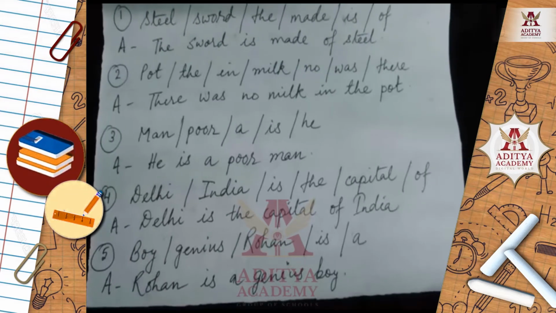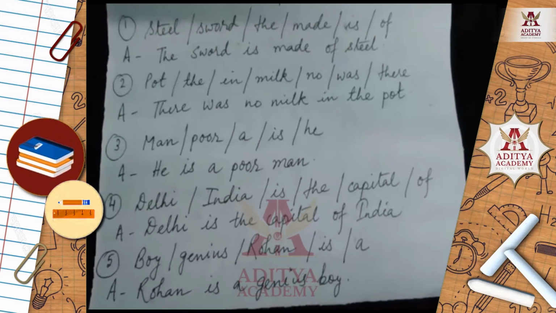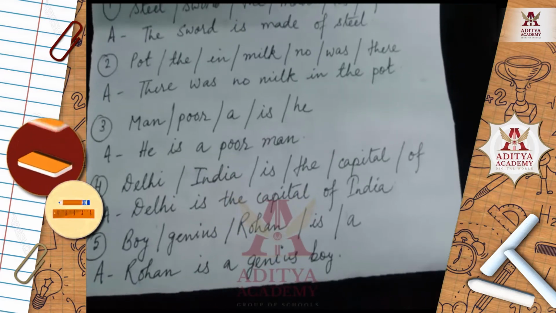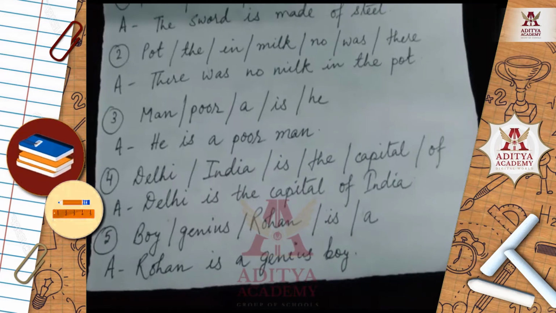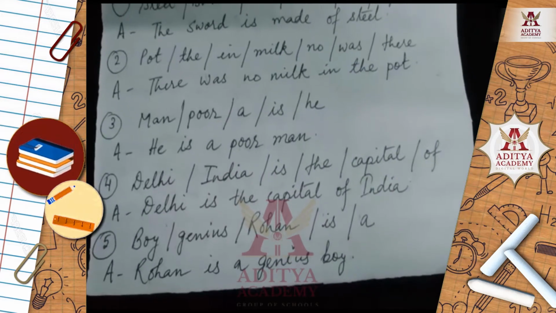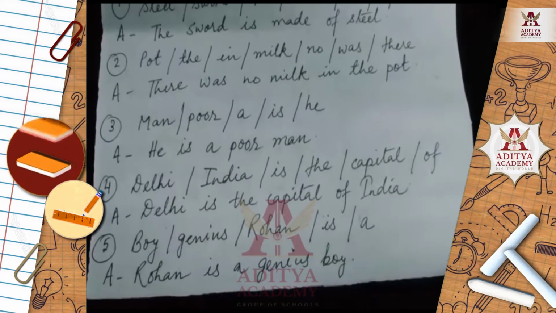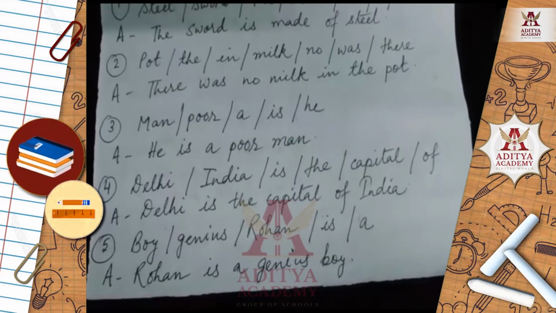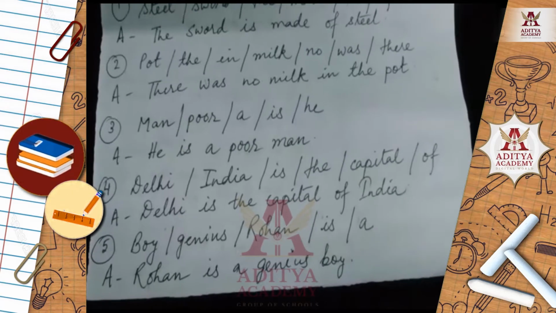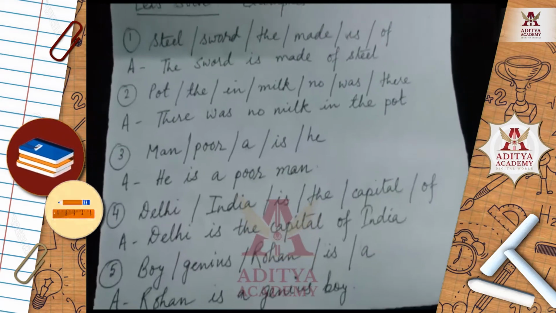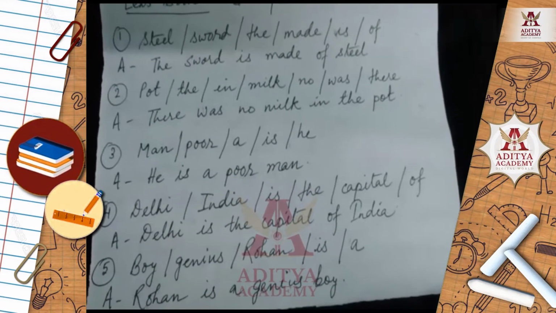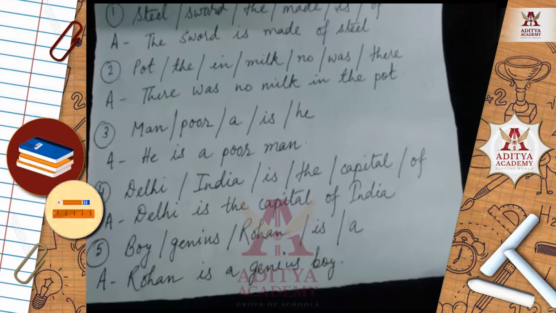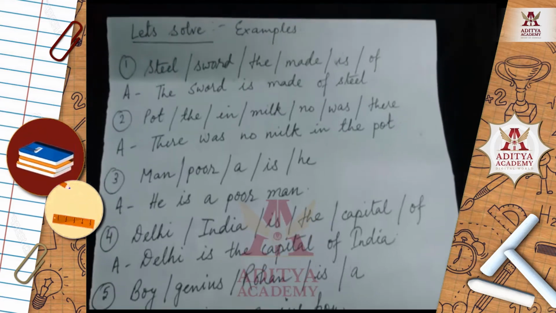The answer will be: Delhi is the capital of India. Number 5: boy, genius, Rohan, is a. This is the last example. Try it yourself also. Rohan is a genius boy. Students, you can write all these sentences in your notebook and practice them yourself.